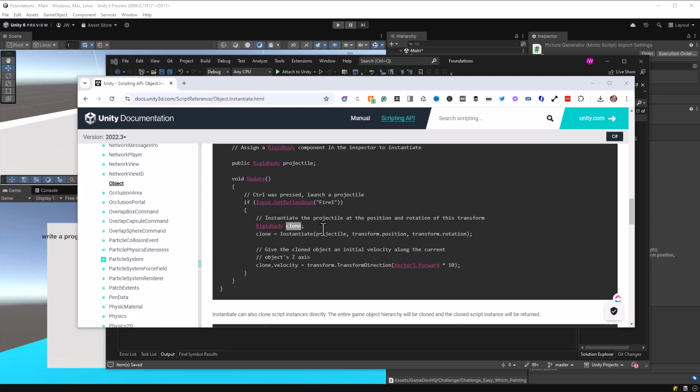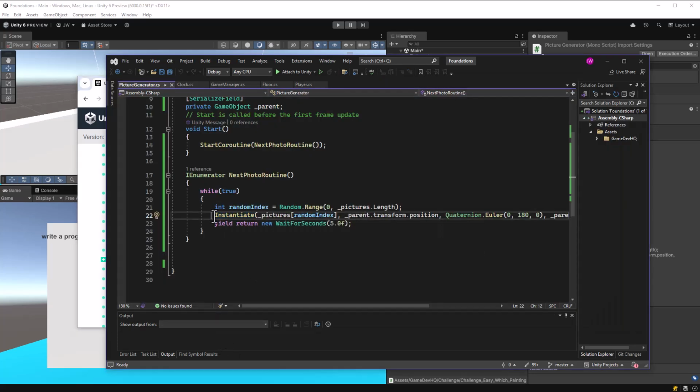In this challenge review, let's take a look at how to do this. So here they have defined a GameObject clone, and then they say that, hey, that clone is equal to the object we instantiate. We could also do that. In fact, we can actually do it in one line where I can specify a GameObject, and we'll call this photo equal to the object we're instantiating. This is the exact same thing.